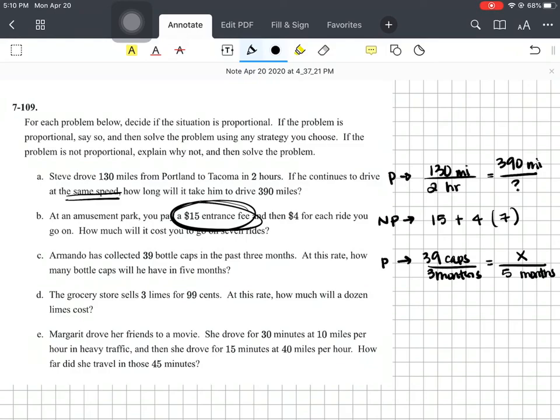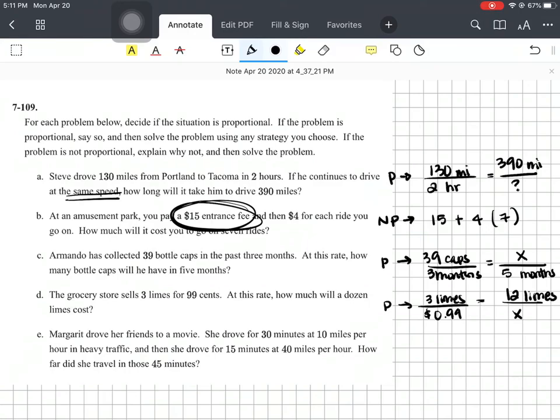For D, a grocery store sells 3 limes for 99 cents. At this rate, how much would a dozen limes cost? Right? This one is going to be proportional. No extra fee, no sale price if you buy more than a dozen or anything like that. So 3 limes for 99 cents. We want to know how much it will cost for a dozen. Cost is on the bottom, right? Because the money is on the bottom. How much would it be for a dozen? This is 12 limes. You have to know what a dozen is.